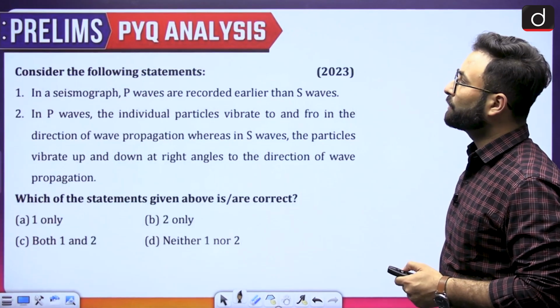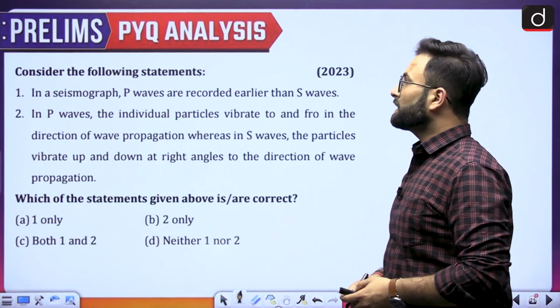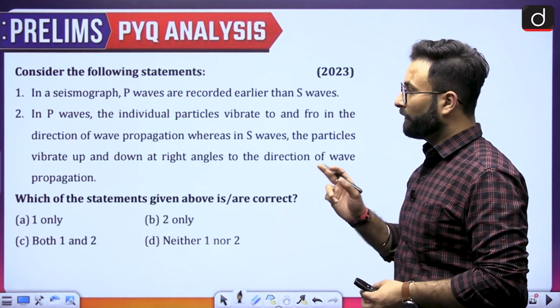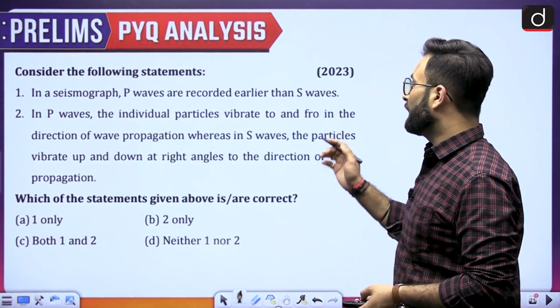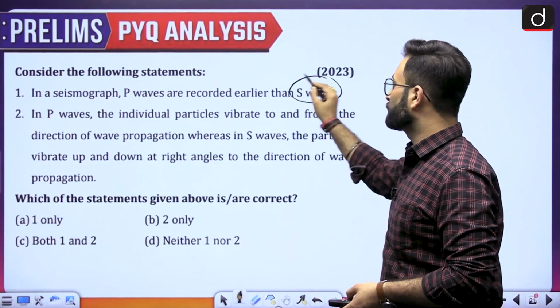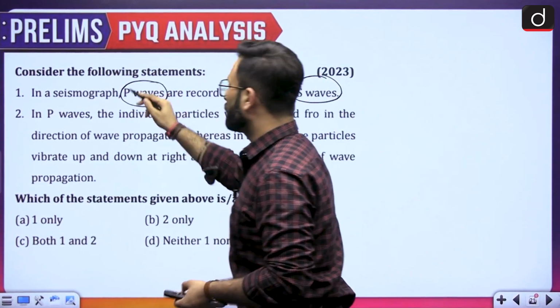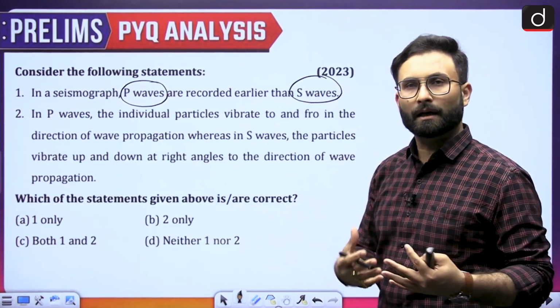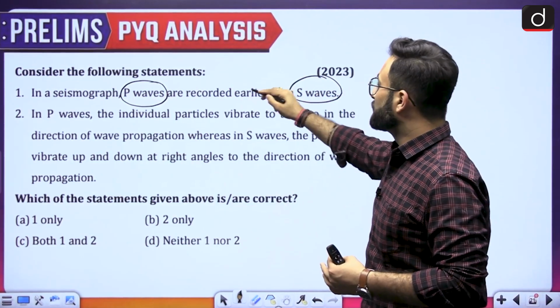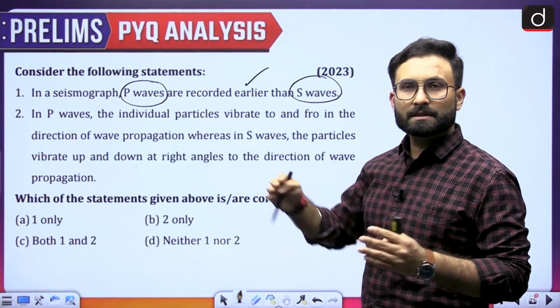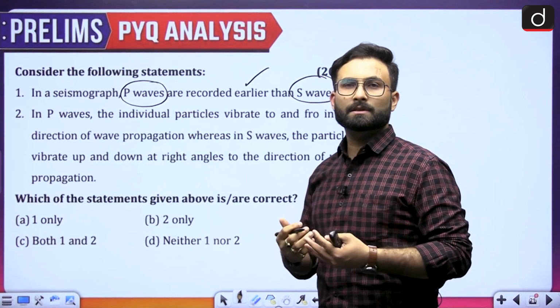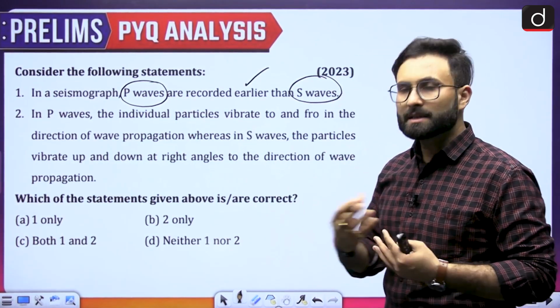Now, coming to the next one, consider the following statements. The first statement says that in a seismograph, P waves are recorded earlier than the S waves. So P waves on a seismograph are recorded earlier than the S waves. This is true because P waves are faster in nature. A seismograph is an instrument which measures earthquakes.